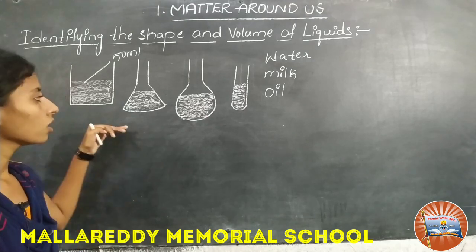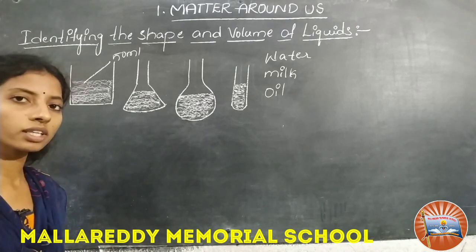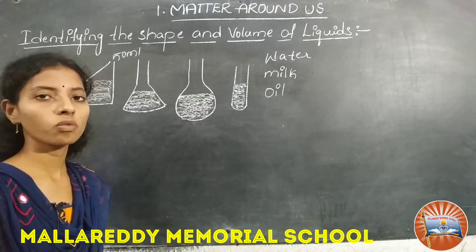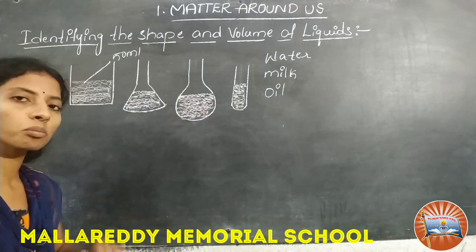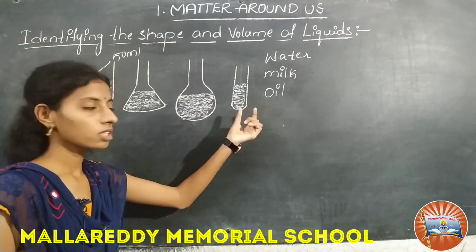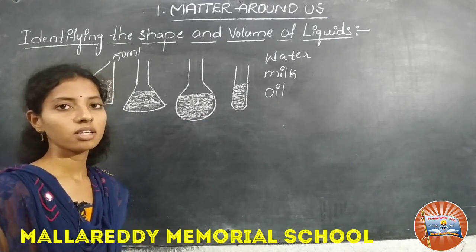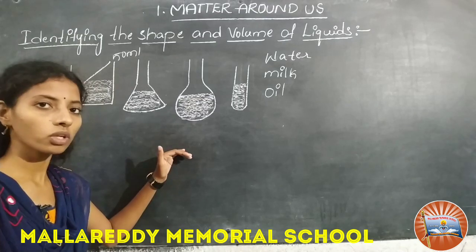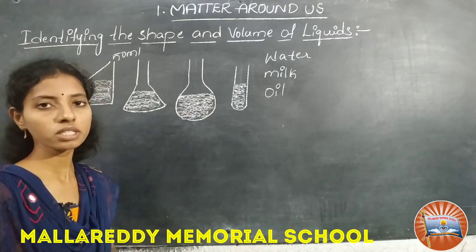And what about the volume of these four? Are the volumes of the four containers different? No, all four have the same volume. Why? Because we are taking 50 ml only, in all four containers. We are changing only the containers. The shape of the container is changing but the volume is not changing. So from this we can say that liquid has different shapes but the same volume.